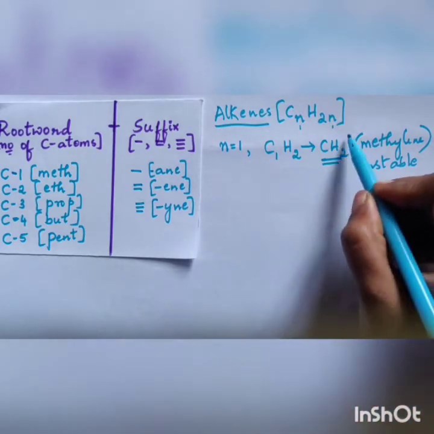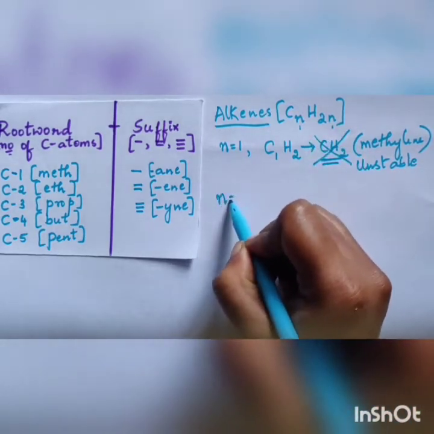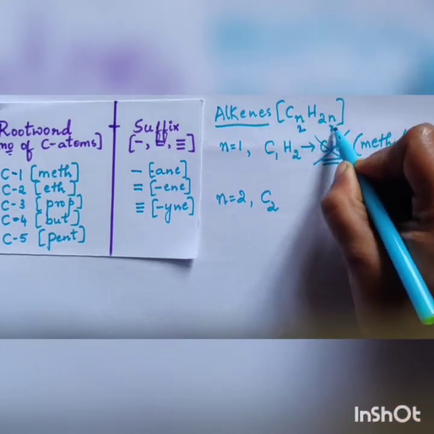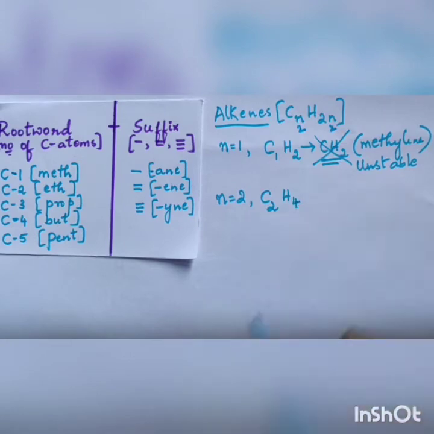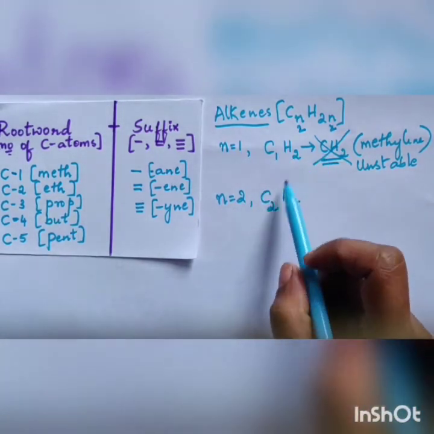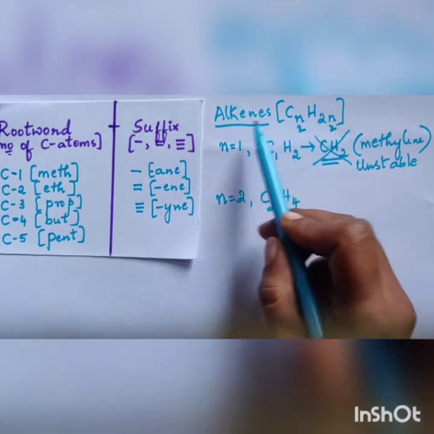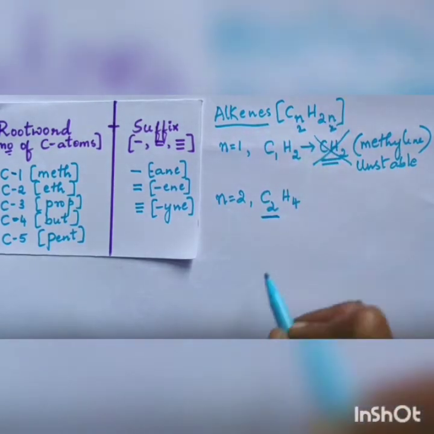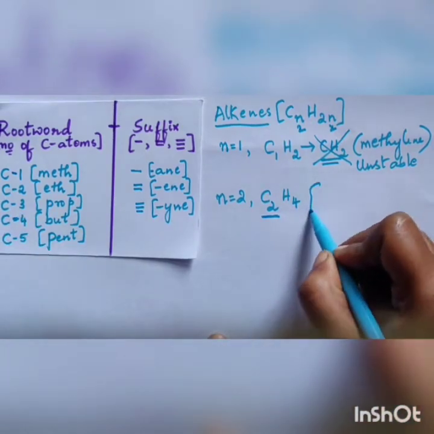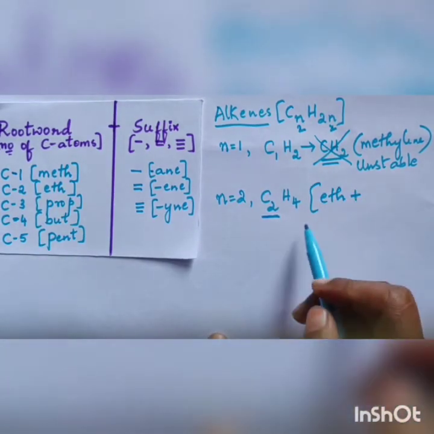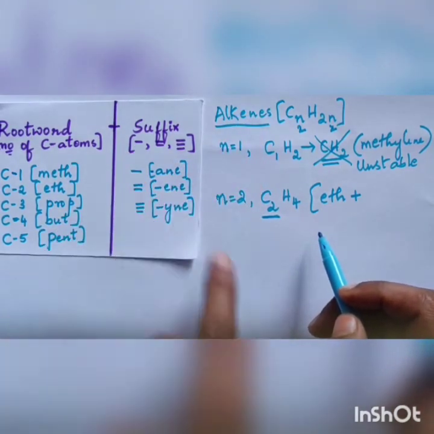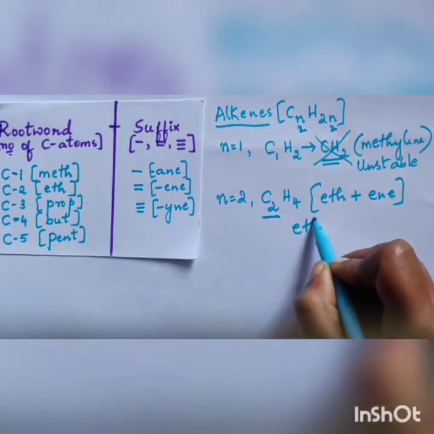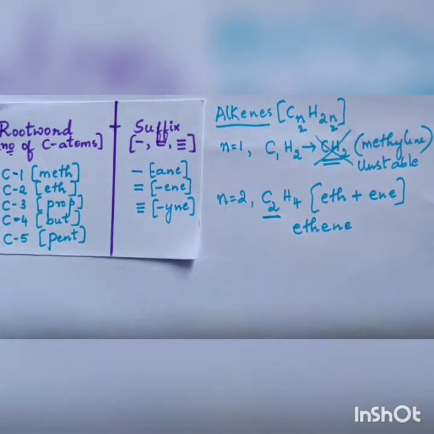Let's go to the second one. n is equal to 2, so it is C2. Introduce 2 here, so it is C2H4. Between the carbon and carbon it is double bonded, because we have taken the formula for alkene, CnH2n. Two carbon atoms means eth, plus since it is alkene, the suffix will be ene. So the name given for this is ethene.